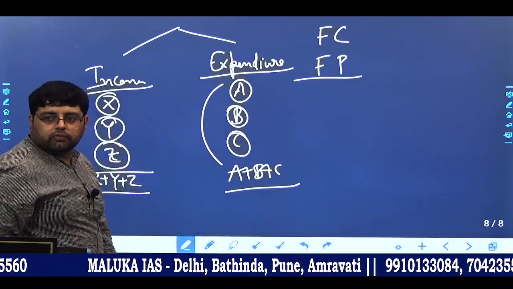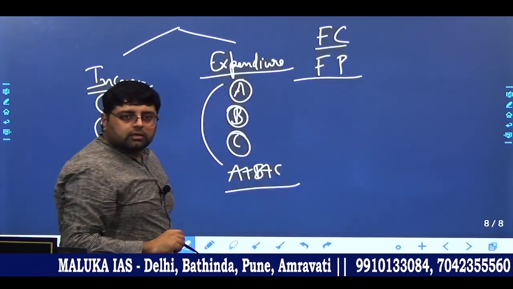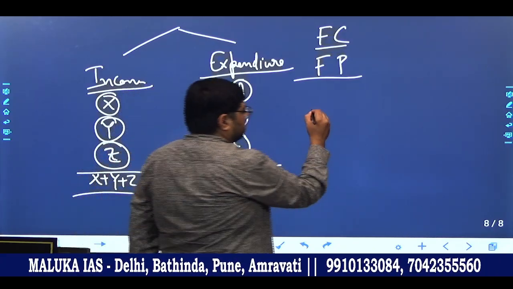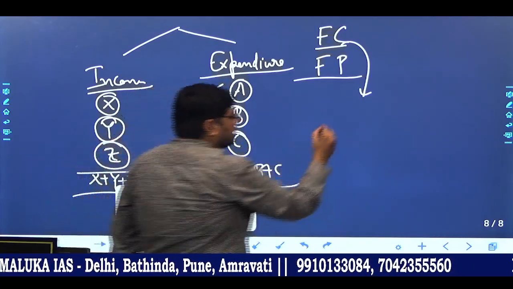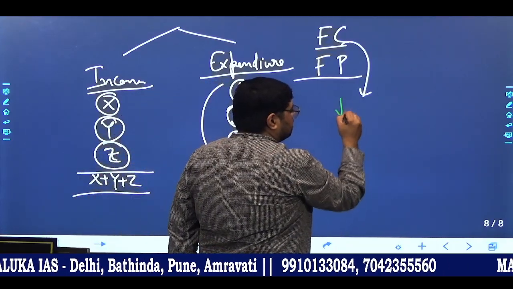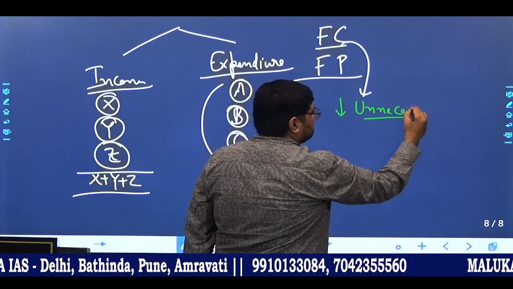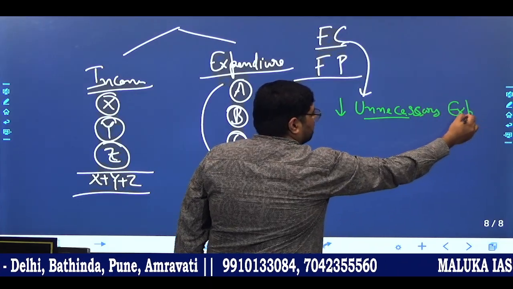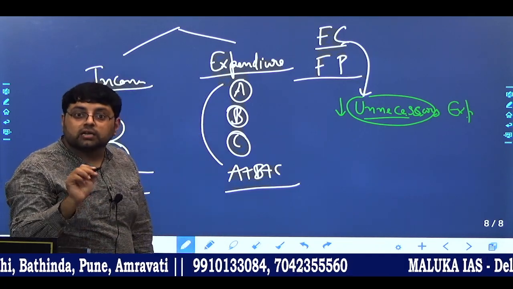Okay. Now when government decide that we want to decrease our unnecessary expenditure. Okay, so fiscal consolidation says when government decide that we have to decrease our unnecessary expenditure. Okay, so that means government is trying to have fiscal consolidation.